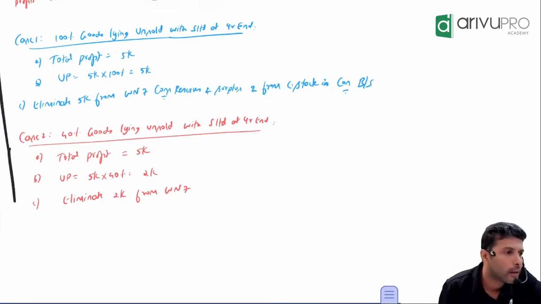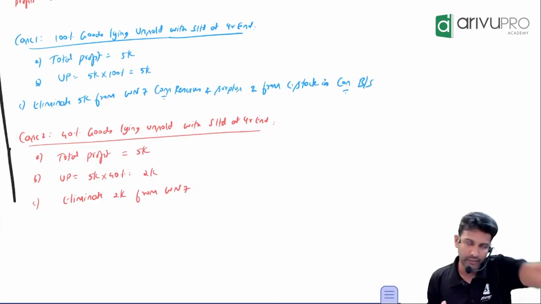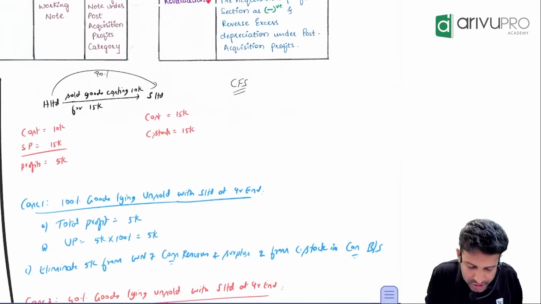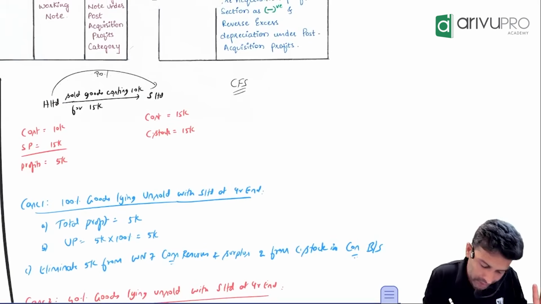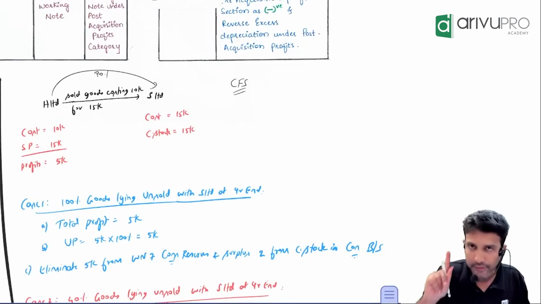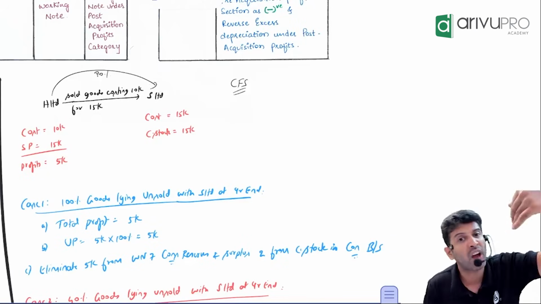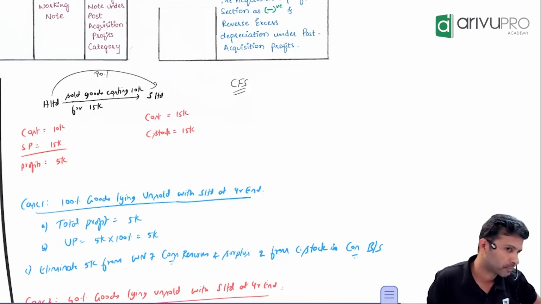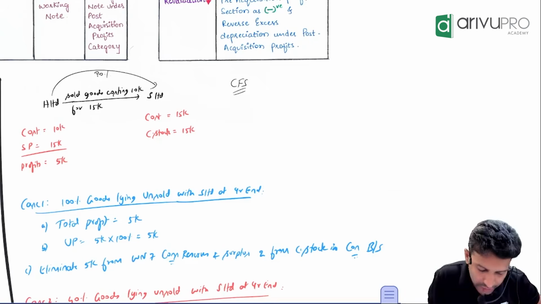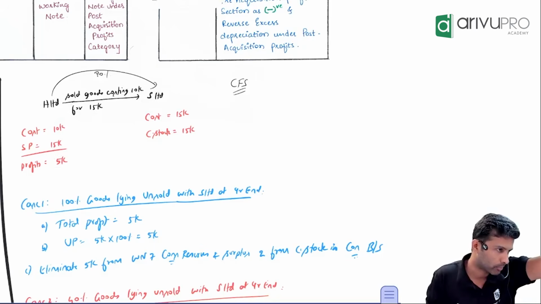Pakka? Got it? Okay, let's see how well you got it. H Limited sold goods to S Limited at the same price. After purchasing the goods, listen to this carefully, S Limited sold 100% of the goods to outsiders. What's the scenario? H sold to S and made how much profit? 5,000.